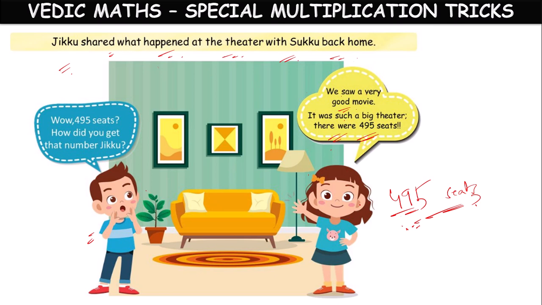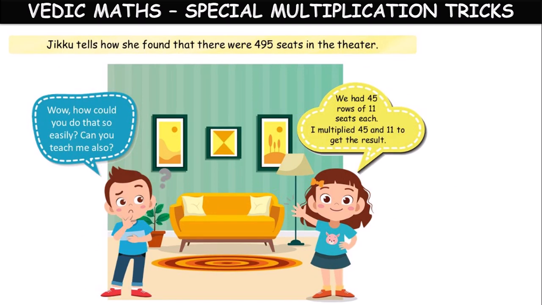Now Suku, after listening to her words, said, wow, 495 seats. How did you get that number, Ziku? What his doubt is, whether she went to each and every seat and counted, or in what way she was able to identify that there were 495 seats. That doubt he got, and the same doubt he raised with Ziku.